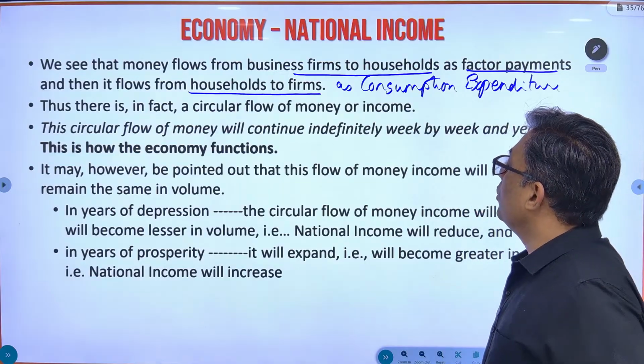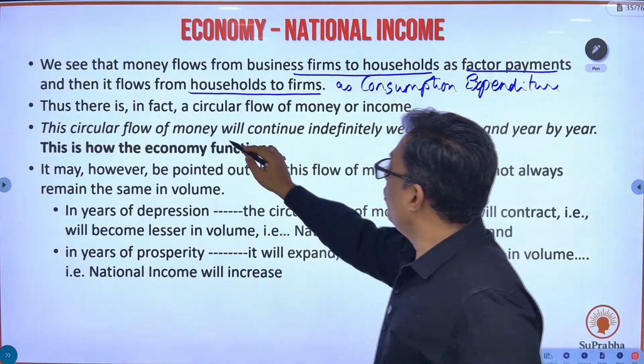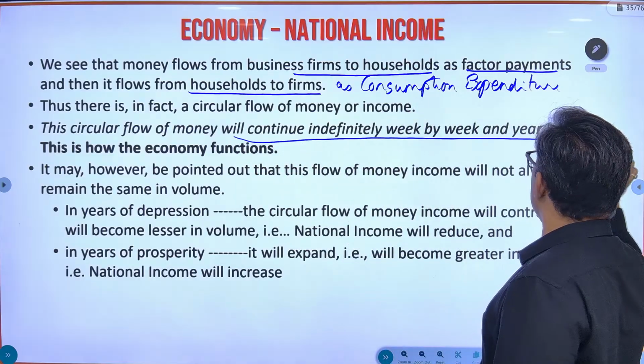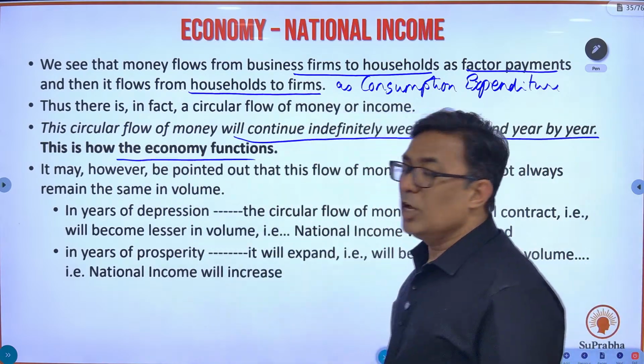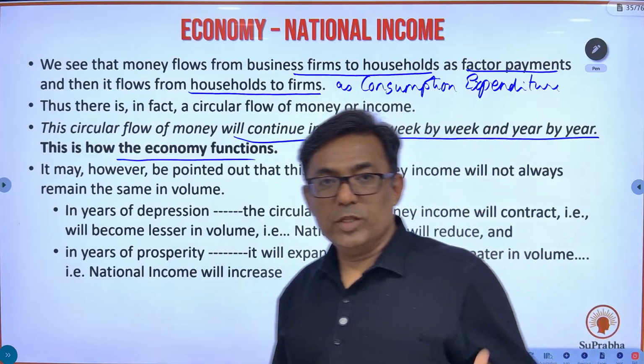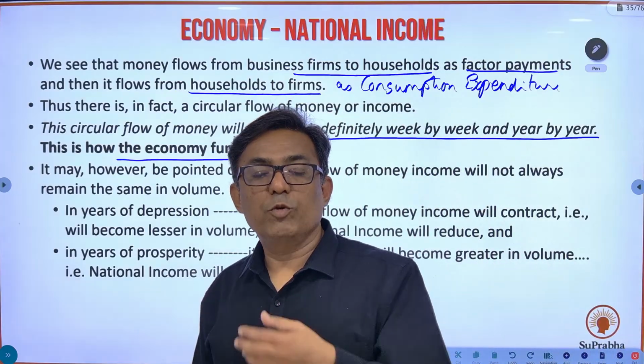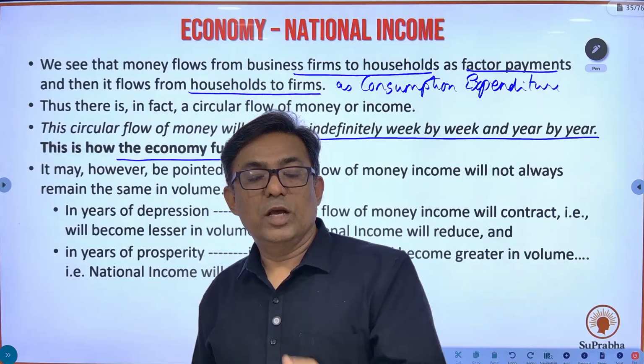Thus, there is in fact a circular flow of money or income. The circular flow of money will continue indefinitely, week by week, year by year, and this is how the economy functions. Whatever salary I'm going to take back from this industry, I'm going to spend it again. I'm going to go for consumption expenditure.